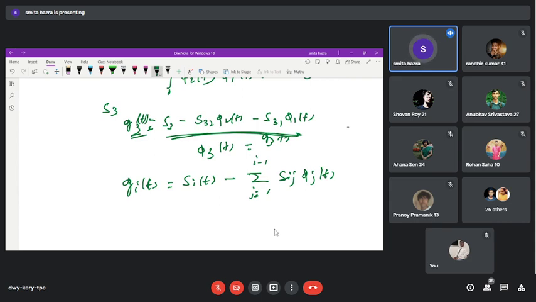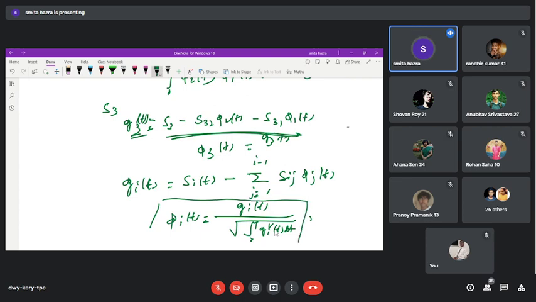If this becomes non-zero and orthogonal to all the other existing orthonormal basis functions, then we can consider the existence of phi i. And phi i(t) is simply Gi(t) divided by the square root of the energy, the integral of Gi squared(t) dt. So that is the recursive relation we can apply here.